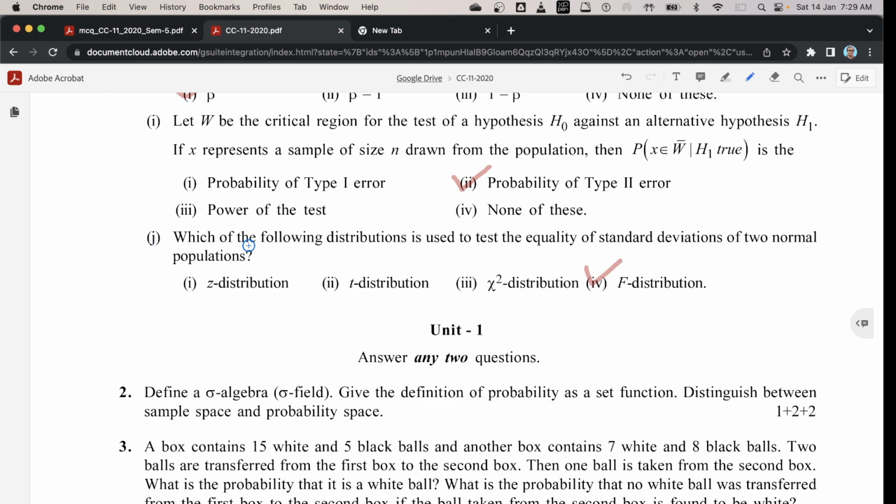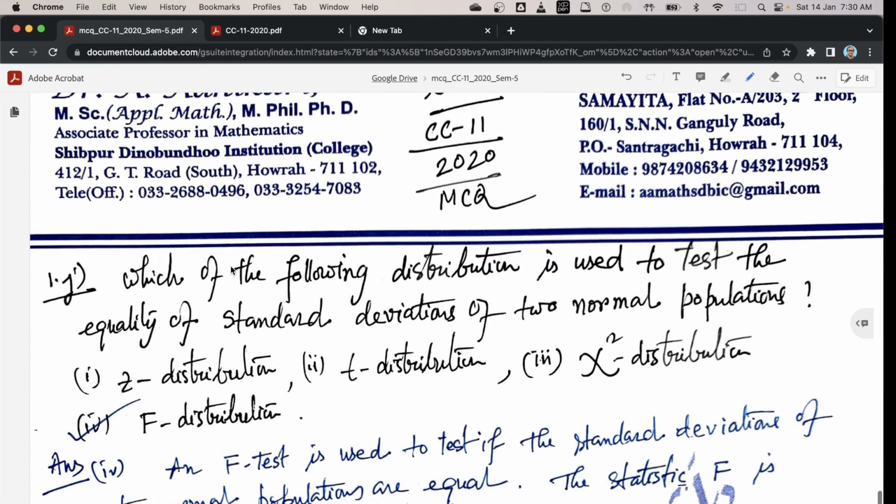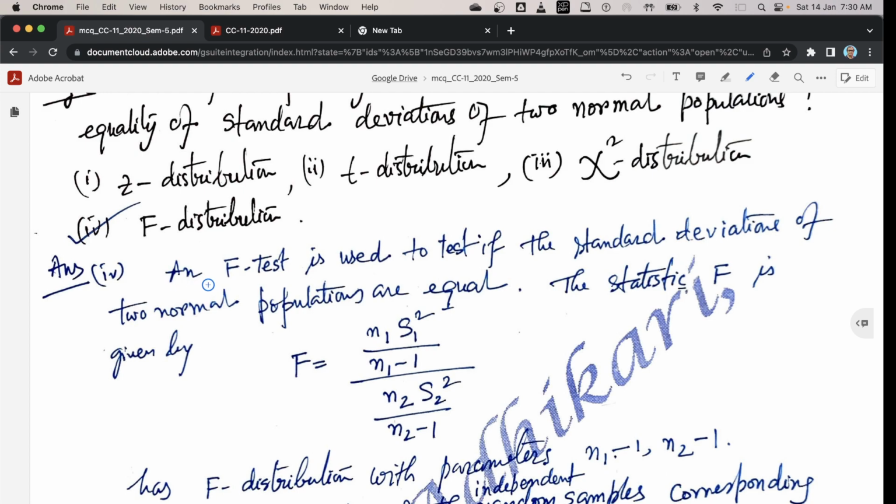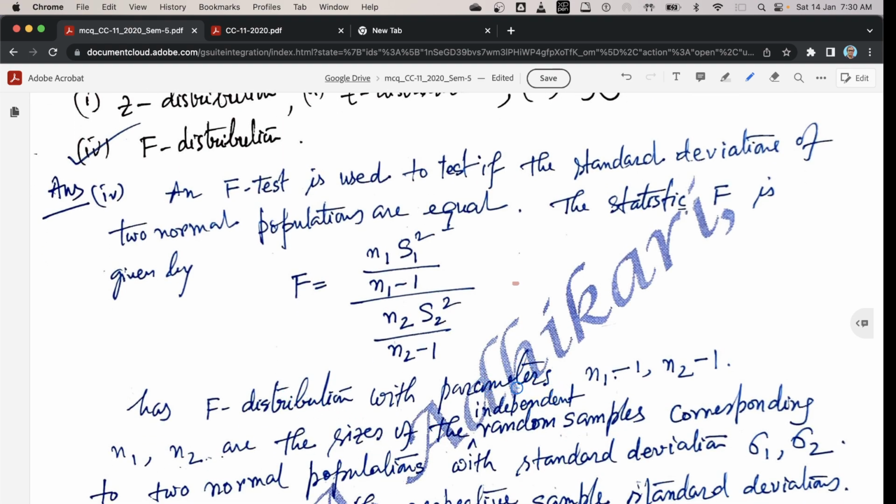Next, question 1J. Which of the following distributions is used to test the equality of standard deviations of two normal populations? Correct option is 4, F distribution. Because an F test is used to test if the standard deviations of two normal populations are equal. The statistic F is given by F equal to N1 capital S1 square by N1 minus 1 whole divided by N2 capital S2 square by N2 minus 1. This statistic F has F distribution with the parameters N1 minus 1, N2 minus 1.